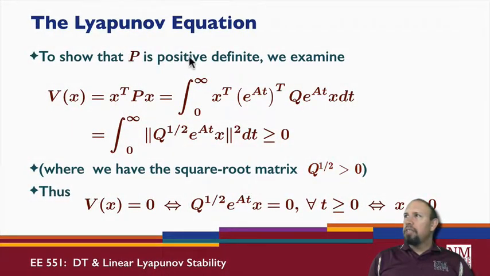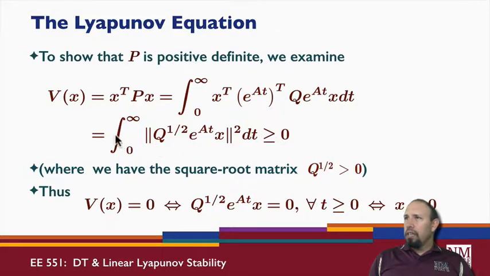To show that P is positive definite, we again examine the Lyapunov function, x transpose Px. So here's x transpose Px now in the integral form. Again, I'm going to use a positive definite square root of Q, and so I can show that this quantity is equal to the norm squared of this quantity.